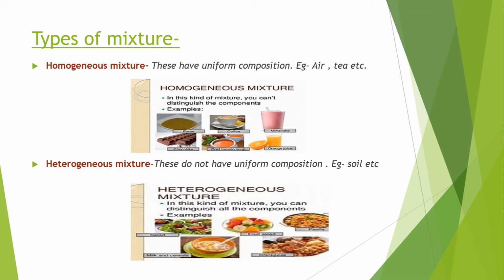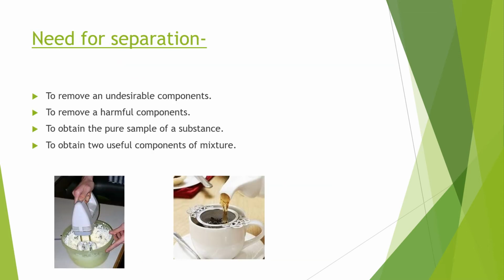Next is heterogeneous mixture. These do not have uniform composition. Example, soil and many other examples are there. You can see in the picture, like when you prepare a fruit salad at your home, your mother gives you fruit salad to eat. You will find that different fruits are used and it is not uniform. Some fruits are more in quantity, some are less in quantity. And another example is milk and cornflakes which you eat. You can see the quantity of milk and you can see the quantity of cornflakes. It is different. So it is heterogeneous.